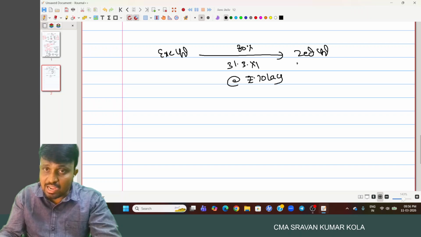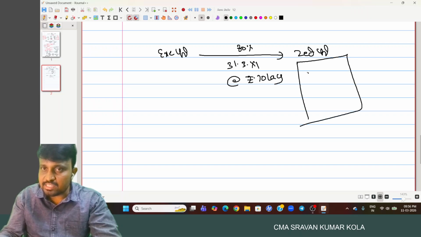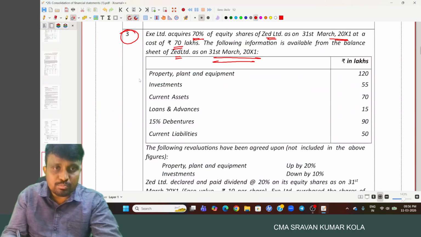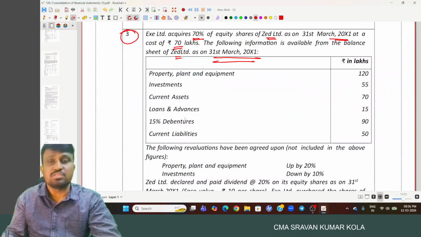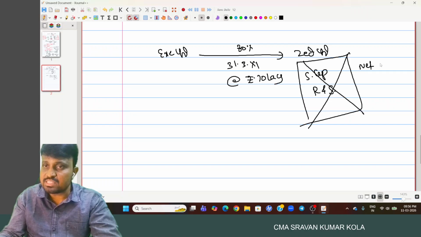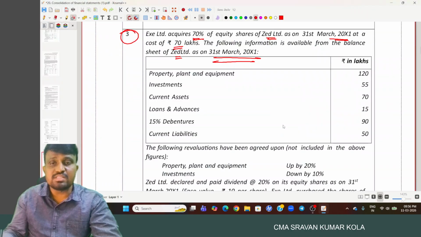Z Limited's share capital and reserves and surplus on the date of acquisition are not provided. They provided only assets and liabilities, so we have to calculate the net assets.